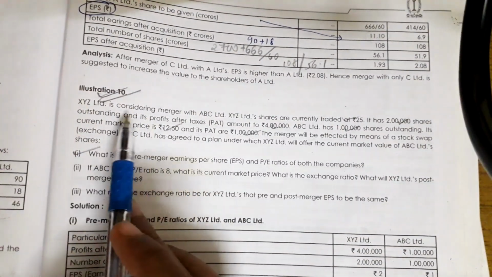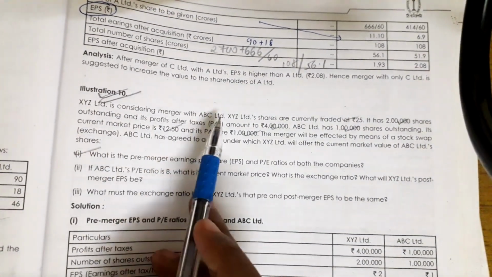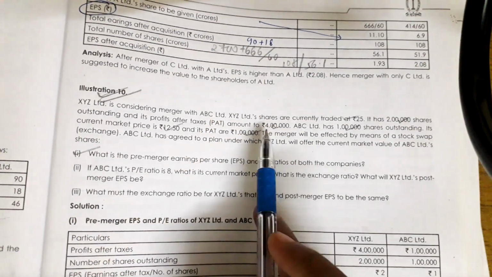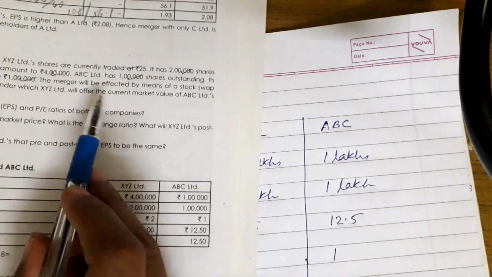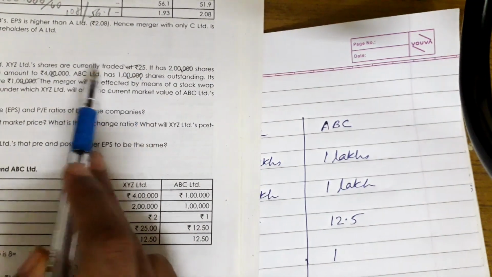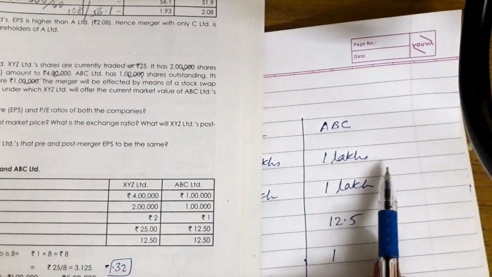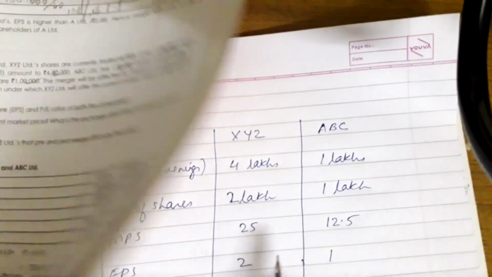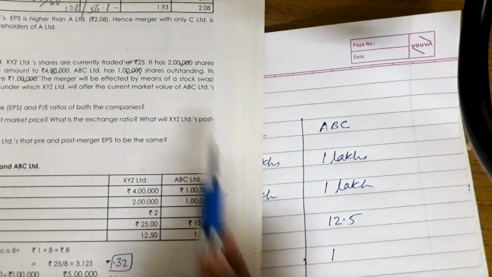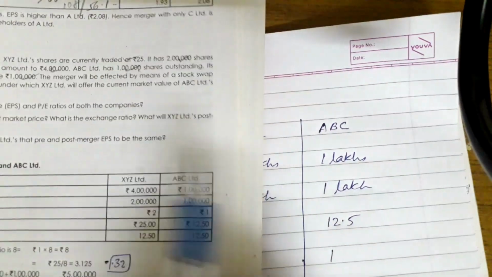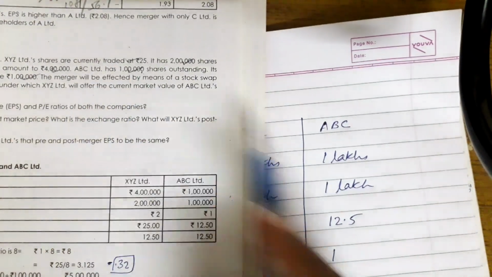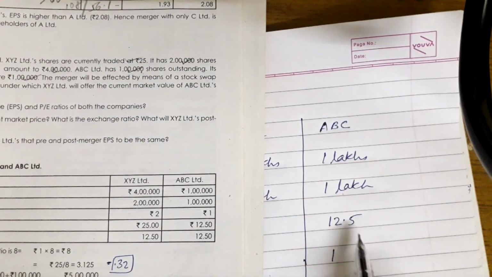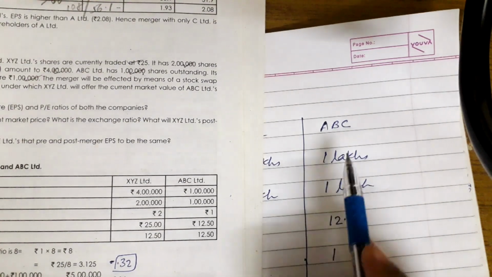Now illustration 10: XYZ Limited is considering a merger with ABC Limited. XYZ Limited's shares are traded. This data has been written in tabular form. Here they are saying MPS, that is, XYZ Limited's shares are being traded at 25. It has 2 lakh shares outstanding, and its profit after tax is 4 lakhs. Profit after tax is the earnings. Now ABC Limited has 1 lakh shares outstanding, current market price is 12.5 and earnings are 1 lakh.